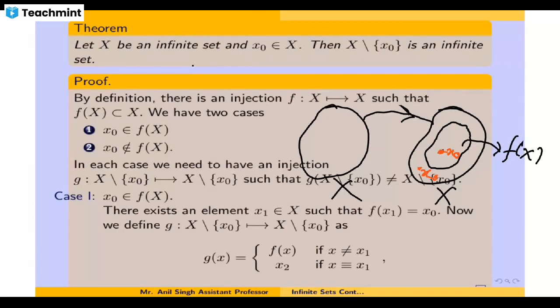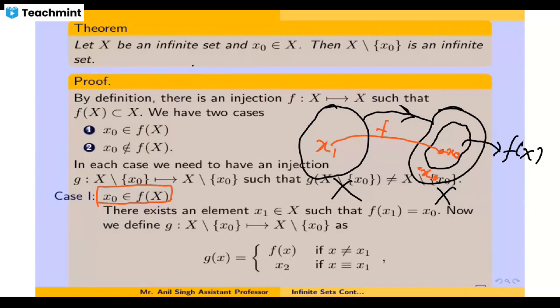So let us discuss the first case, in which x0 is a part of the range of f. When you say that x0 is a part of the range of f, that means x0 is the image of some element, and let us suppose that element is x1. So under f, x1 maps to x0, that means the image of x1 is x0.